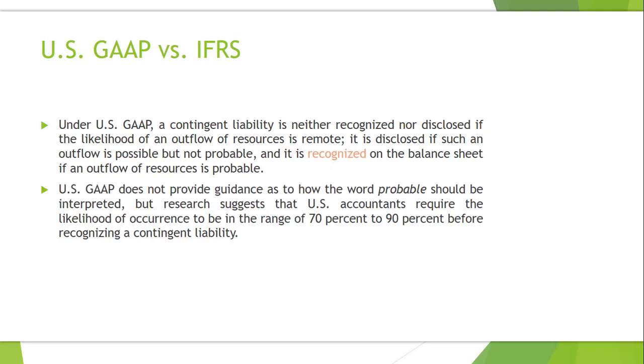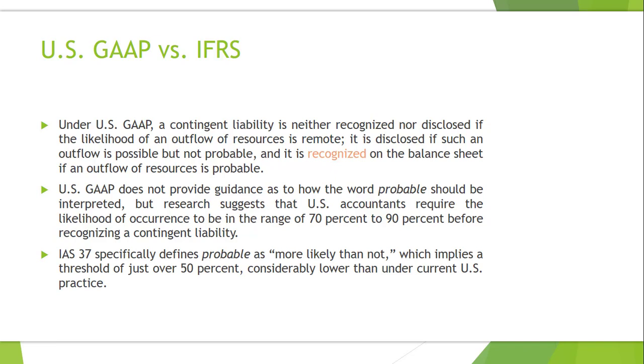US GAAP does not provide guidance as to how the word probable should be interpreted, but research suggests that US accountants require the likelihood of occurrence to be in the range of 70% to 90% before recognizing a contingent liability. IAS 37 specifically defines probable as more likely than not, which implies a threshold of just over 50%, which is considerably lower than under current US practice.